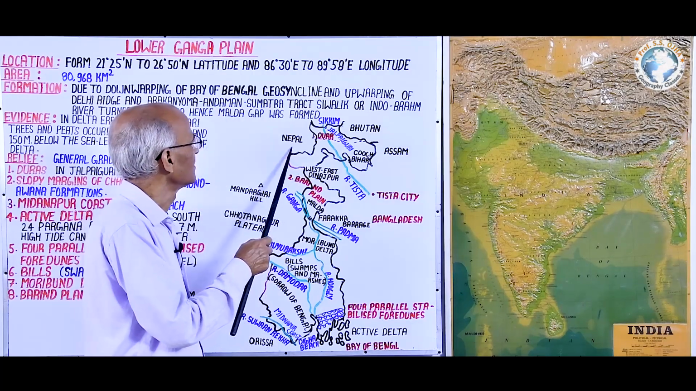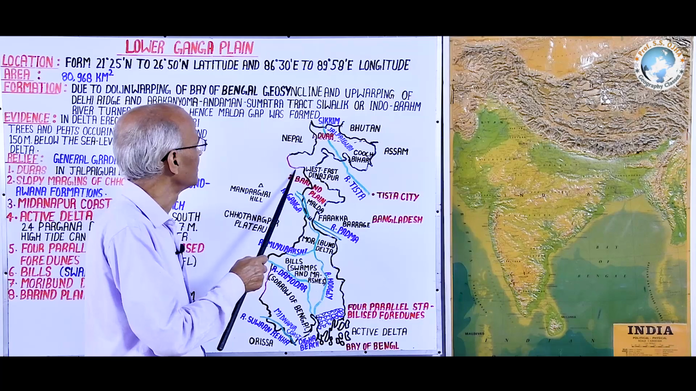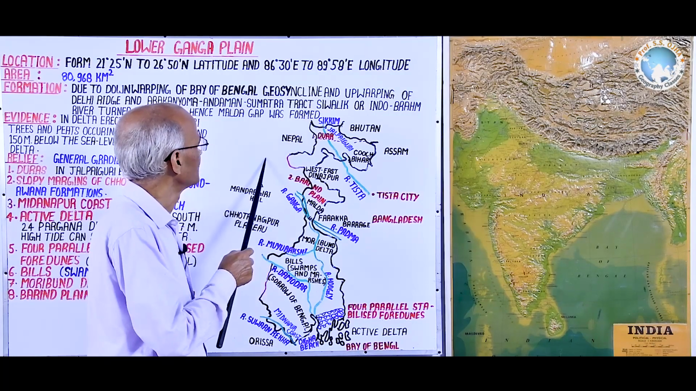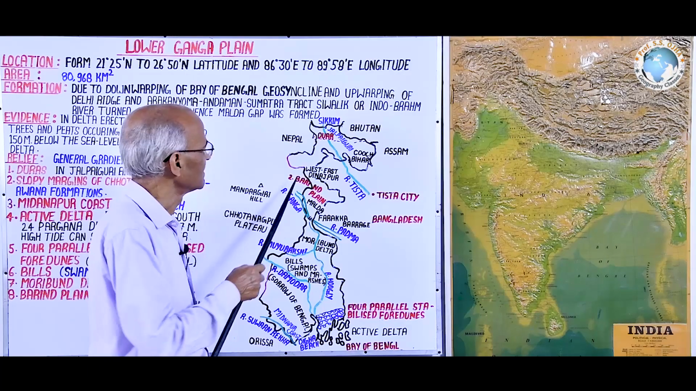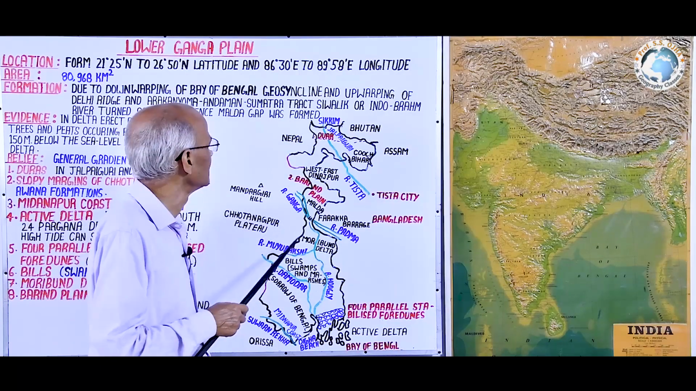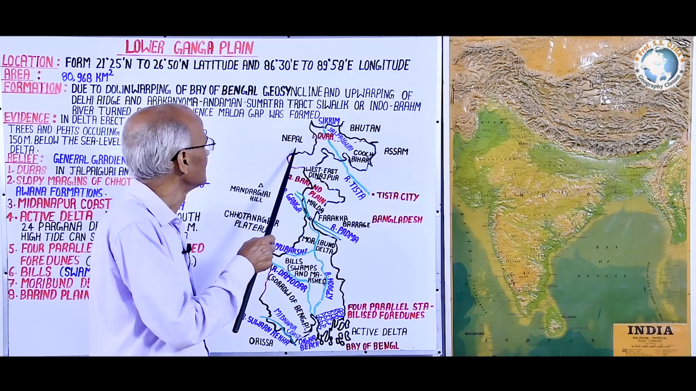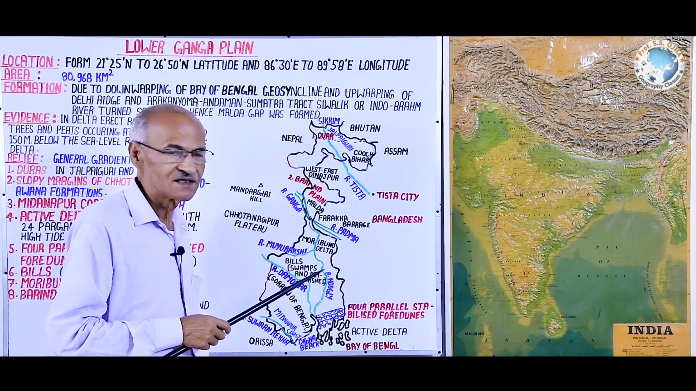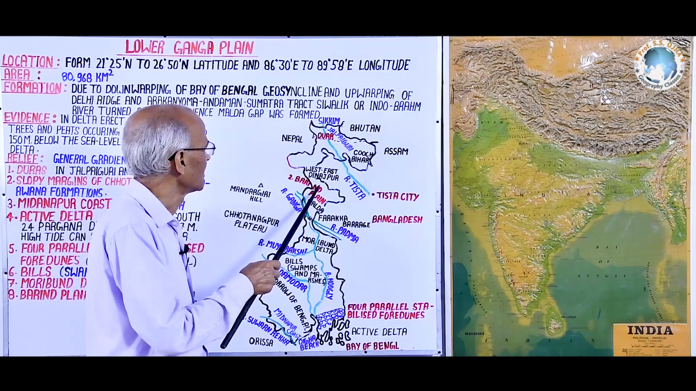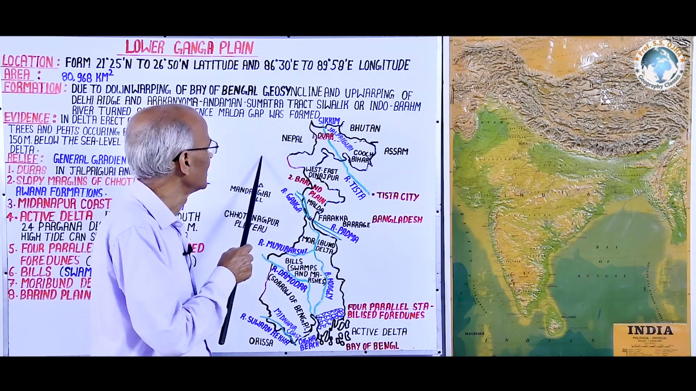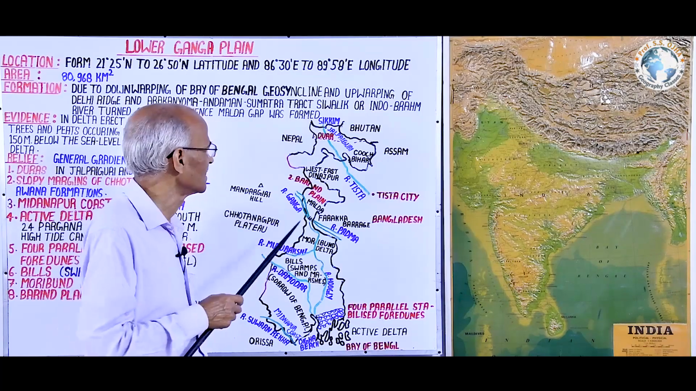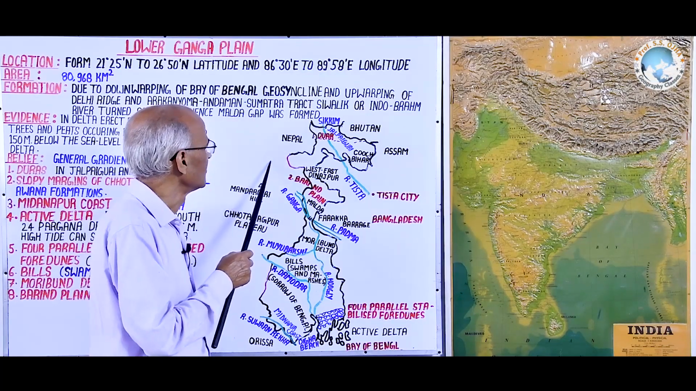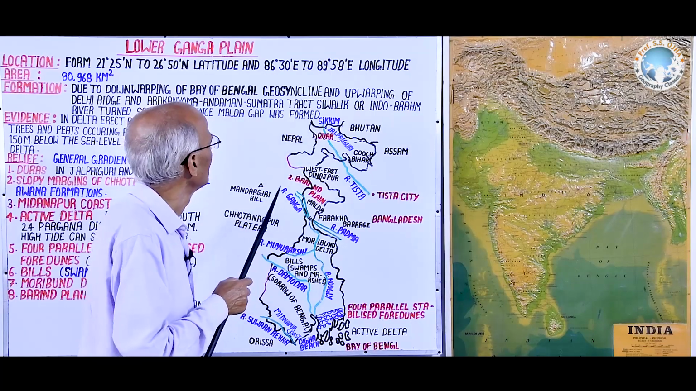it is here boundary between this lower Ganga plain and to the west middle Ganga plain that we have already studied, that here it is about 30 meter contour line that separates the lower Ganga plain and the middle Ganga plain, and also demarcates state political boundary between Bihar and West Bengal.